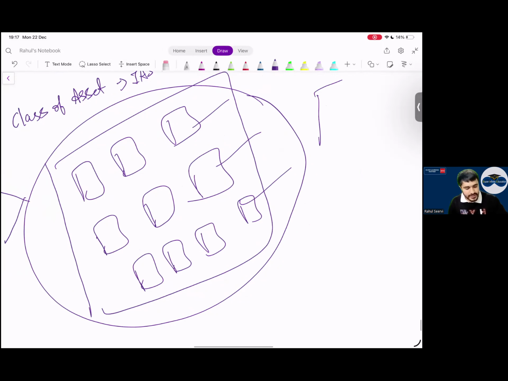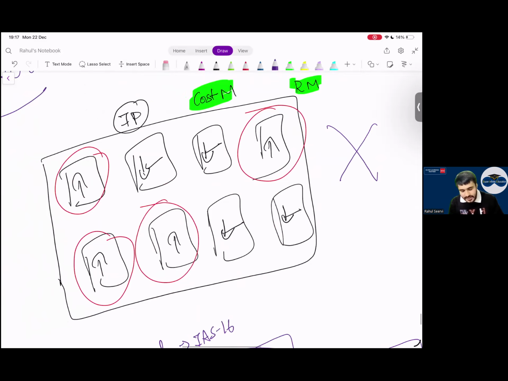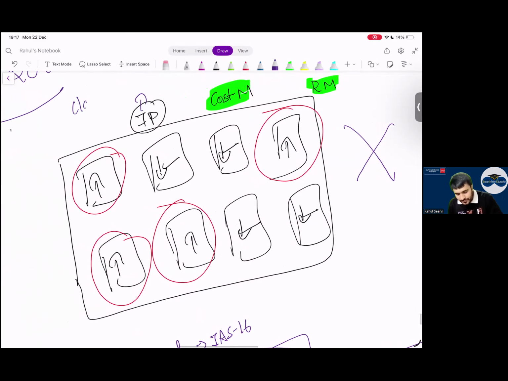Office building and factory building are both different classes of asset. Both use and nature are totally different. So, different class of asset. But when coming to IAS 40, can you follow the concept of class of asset? What do you think, everyone? No, you can't follow this.